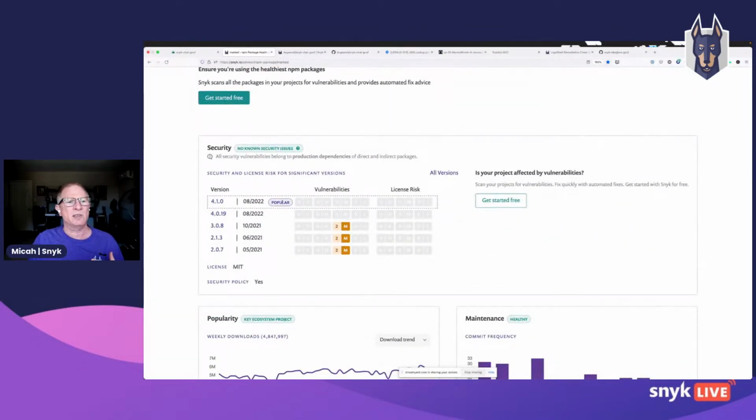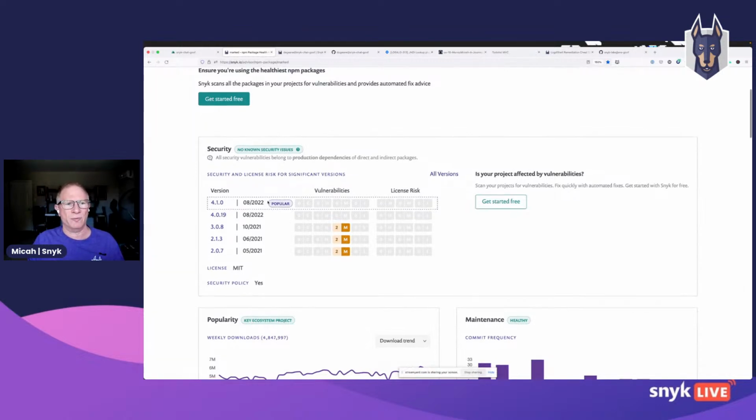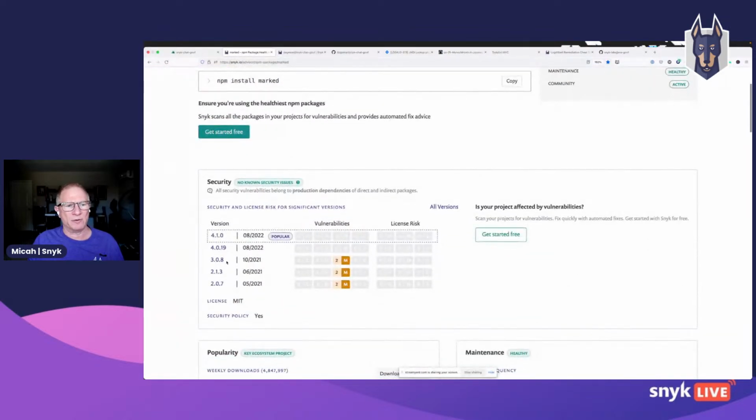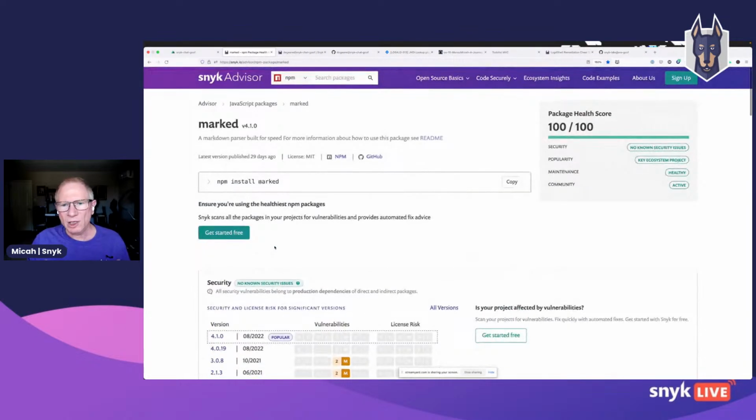For instance, sometimes the most popular version of a library is not the most secure. In previous versions of Marked, this Markdown library, we saw that the most popular version was one that still had a few vulnerabilities left in it. Now, you might be wondering, why does Marked have a score of 100 out of 100 if I just demonstrated that we can do a cross-site scripting attack with it?